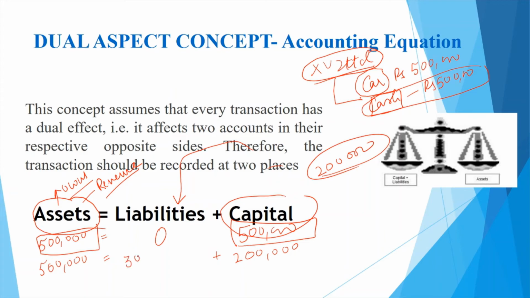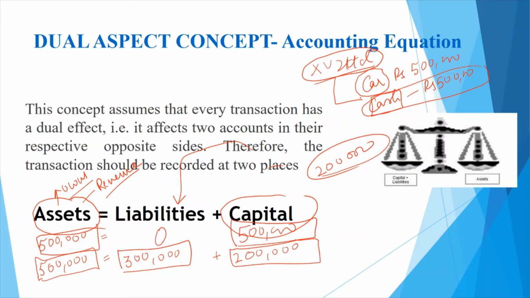So this becomes a liability of 300,000. Again, the accounting equation holds true: an asset worth 500,000 is equal to liabilities of 300,000 plus your own capital of 200,000. And this will always hold true.